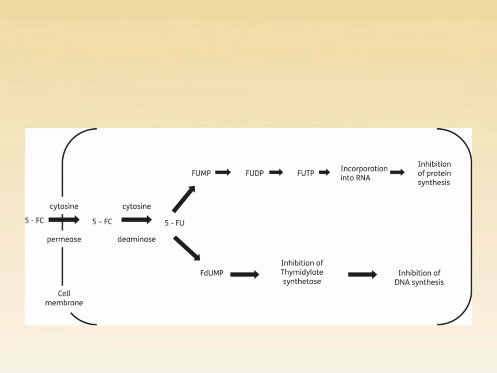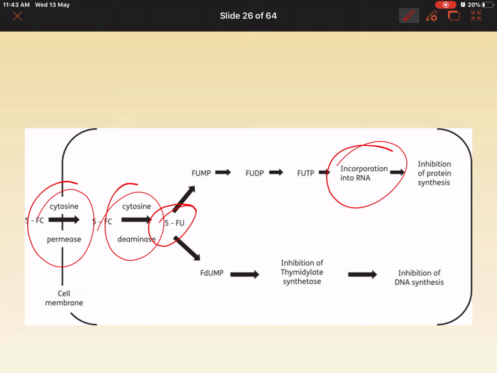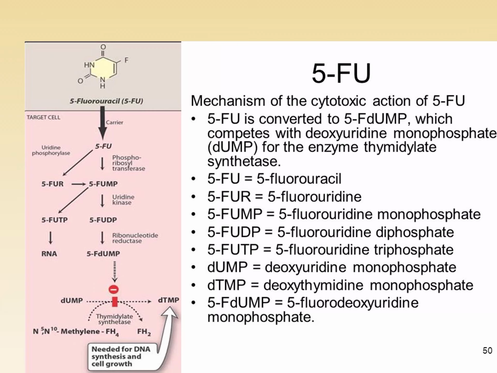So if you look into this, cytosine deaminase: instead of cytosine, 5-fluorouracil gets incorporated into the RNA, thus inhibiting protein synthesis. Or in the DNA, it inhibits thymidylate synthase, which inhibits DNA synthesis.